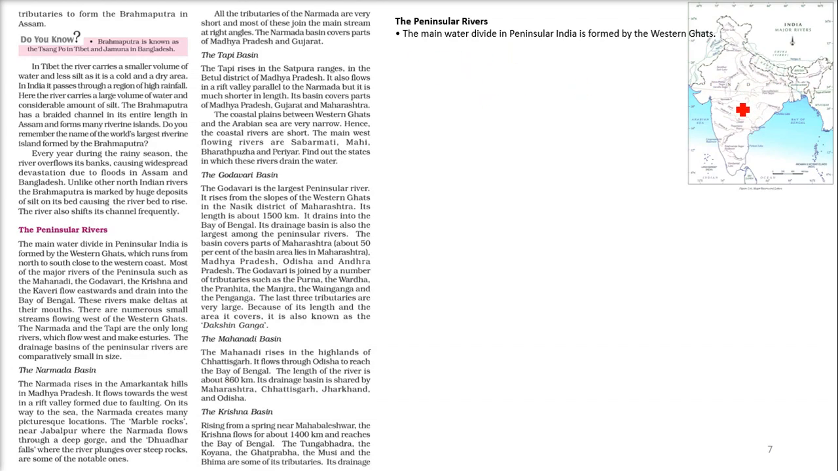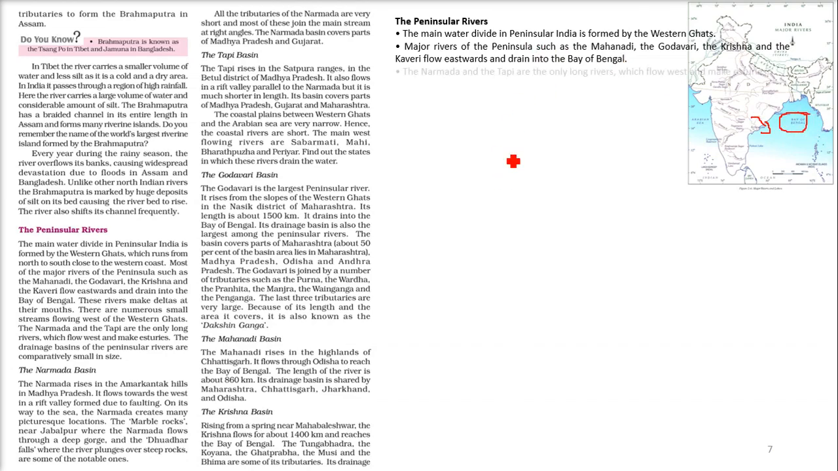Now coming to this region. We are talking about peninsular rivers. The main water divide in the peninsula is formed by the Western Ghats. These are the Western Ghats. The major rivers of the peninsula, like the Mahanadi, the Godavari, the Krishna and the Kaveri, all flow eastwards and drain into the Bay of Bengal.